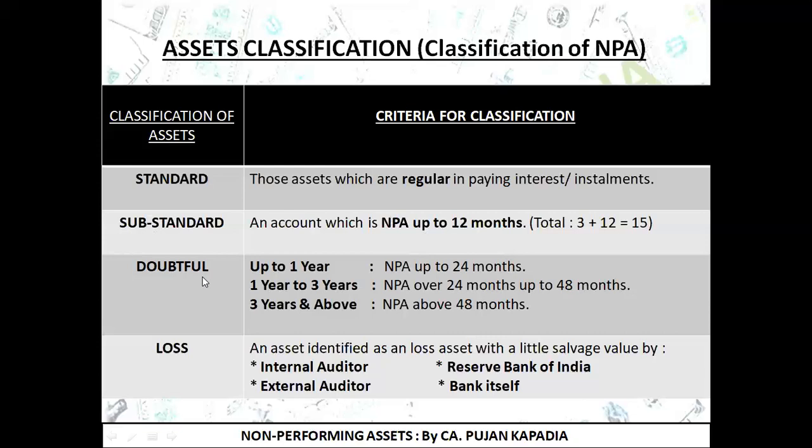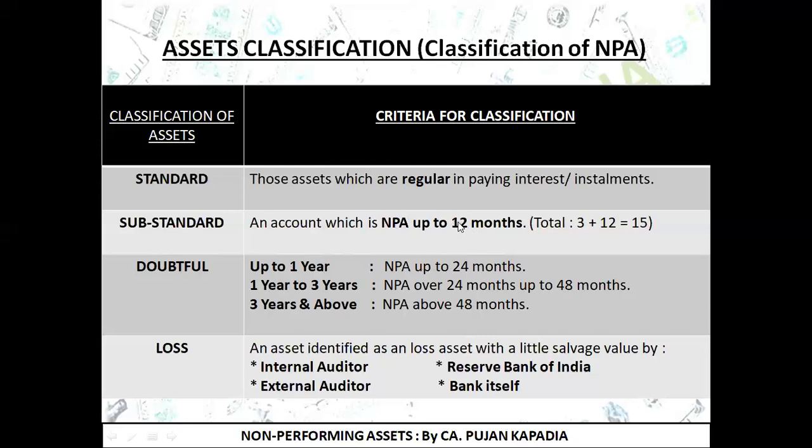Next comes doubtful. Now doubtful assets are broadly classified into 3 different categories. First is up to 1 year. Second is doubtful for 1 year to 3 years. And last is doubtful for 3 years and above. Let's check out the first one. In the first one I have written NPA up to 24 months. Now let's look at the chain. NPA was after 3 months, right? Then up to 12 months, it was classified as substandard.